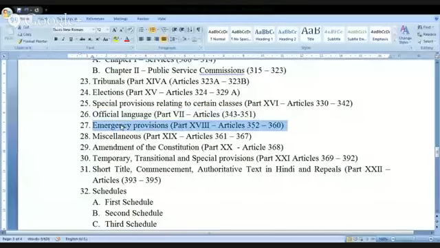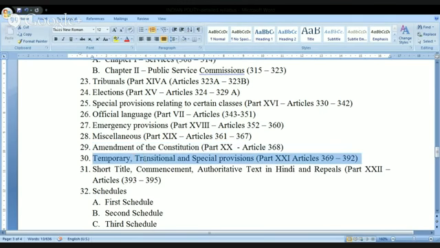Look at this next. Later we have the emergency provisions. This is the place where we are going to discuss the national emergency, president's rule, and financial emergency. When we come to this area, it's a very, very large one. We'll have a detailed discussion about each and every one. Next, we have some miscellaneous items here, followed by amendment of the Constitution. Wherever I come across the amendment, the simplest word is modification. Next one, temporary, transitional, and special provisions.